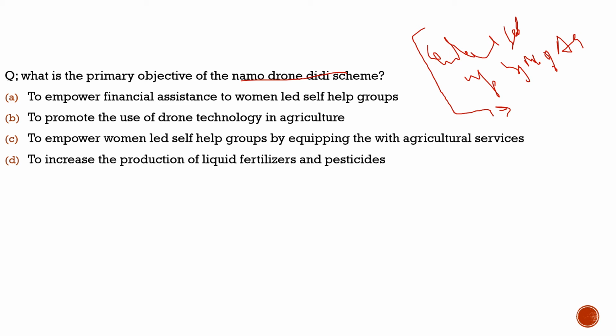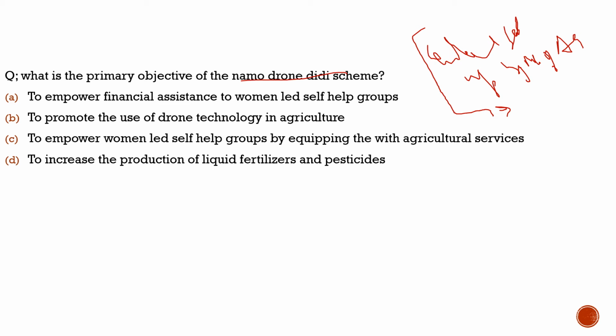So this is a very simple introduction about which sector it is. It is a central sector scheme. In it, the government gives subsidies to these women to buy these drones, which they can rent to farmers, and in this way they can increase their income. They can empower women. So with this, let's try to solve this question and get more idea about it.